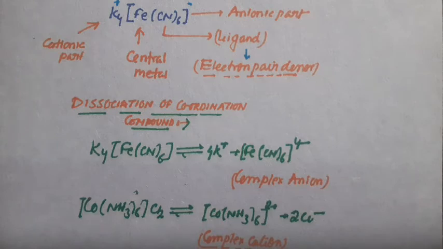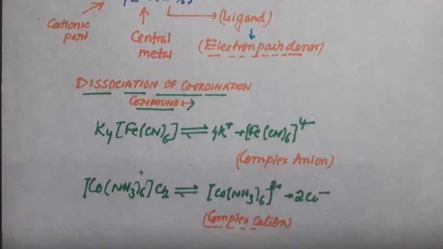Both the cation and anion possess charge of different magnitude, that is negative and positive. So, in the given example, Fe(CN)6 4 minus is known as a complex anion because it carries the negative charge.